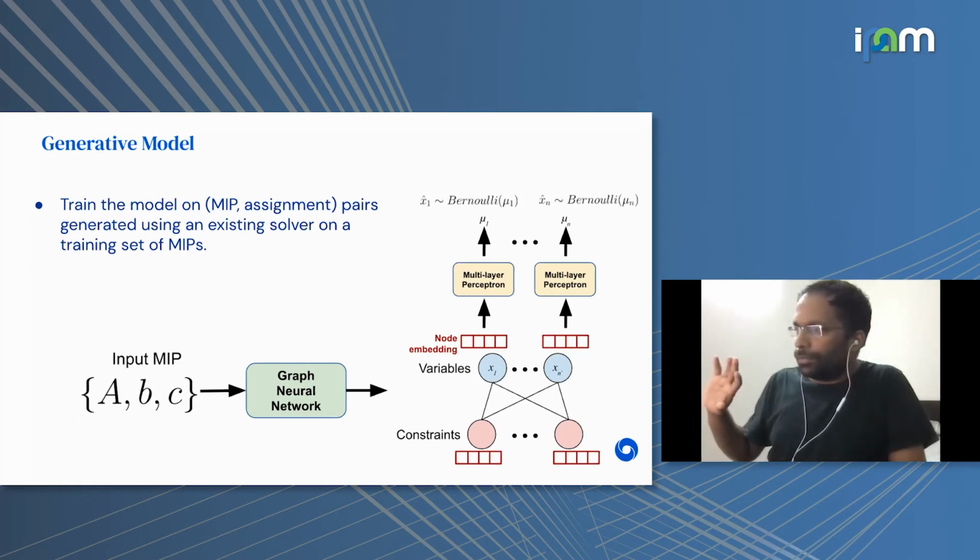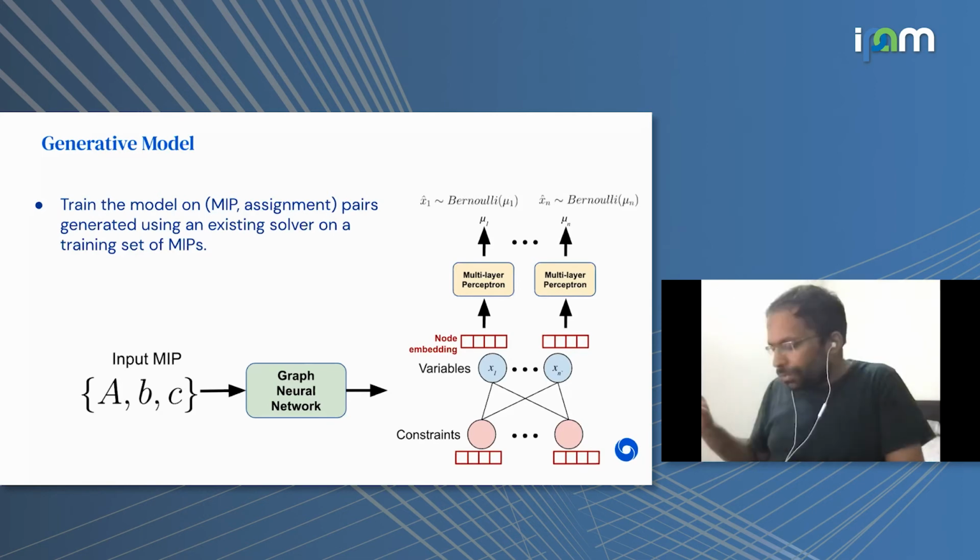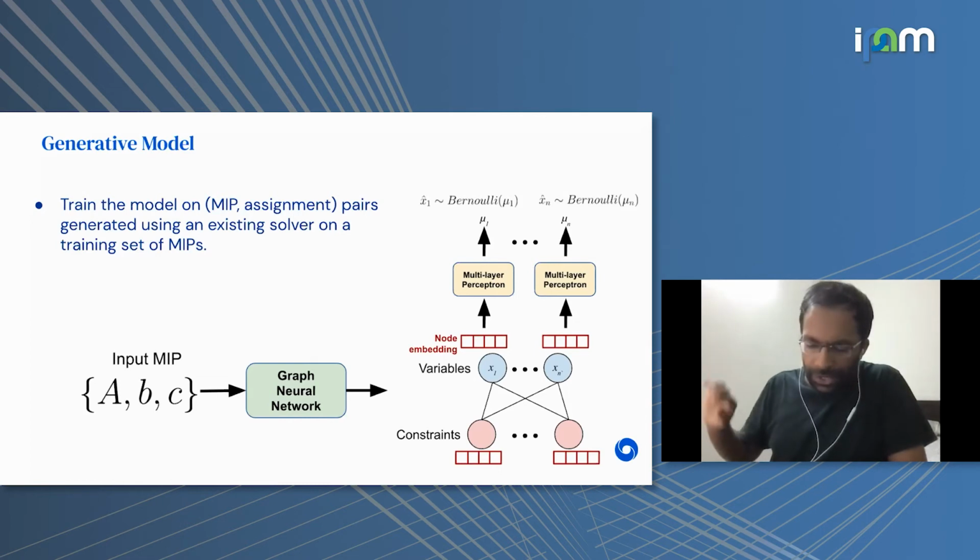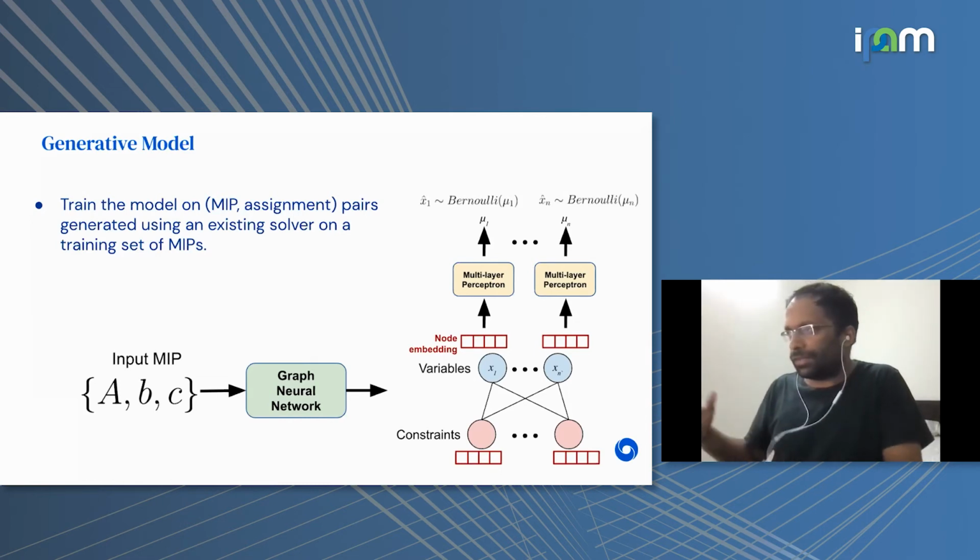So this again is a graph neural network. I won't go into too many details. We've applied several different ideas here, conditionally independent models and autoregressive models and so forth. The best results that we have gotten so far is for a conditionally independent model that predicts values for each variable conditionally independently given the input MIP.